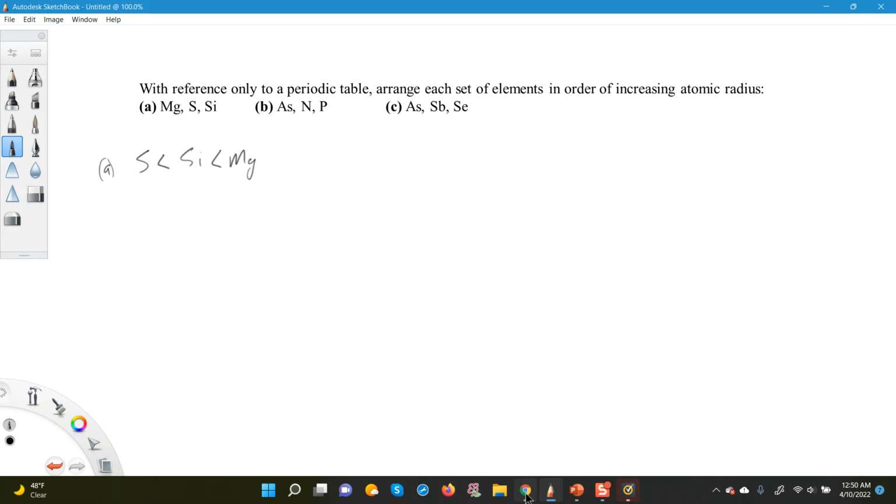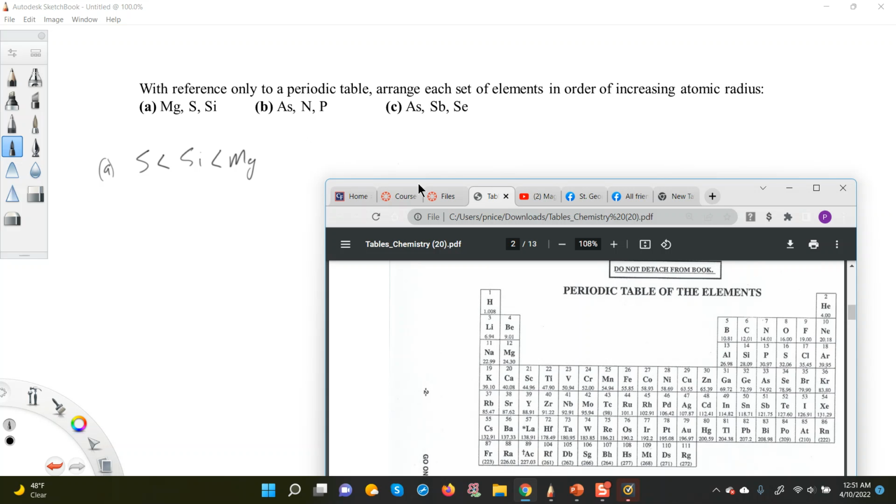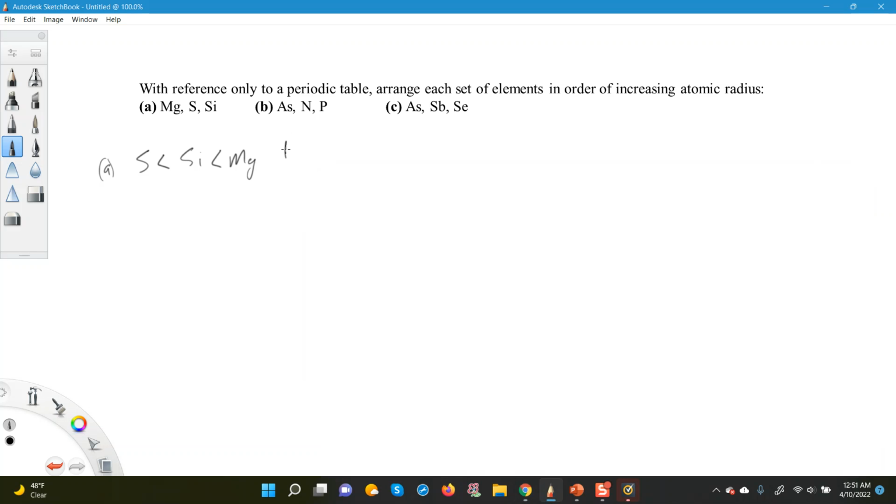In the case of B, they gave you arsenic, nitrogen, and phosphorus. So where's arsenic? Arsenic is here, nitrogen is here, and phosphorus is here. As you can see, they're all in the same group, right? So I would say that the smallest in size, now remember, the size increases as you go down the group, would be nitrogen. So for B, the smallest in size would be nitrogen, followed by phosphorus, and then followed by arsenic. All right? So that's the answer for B.